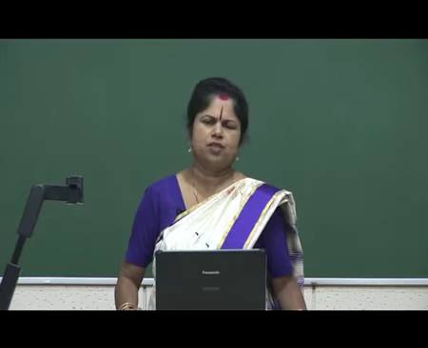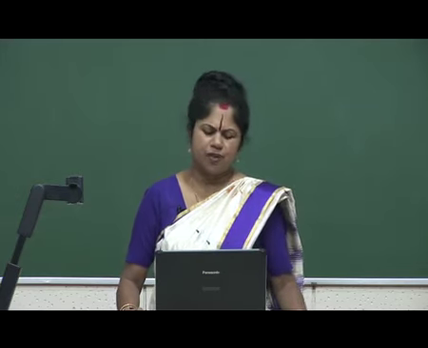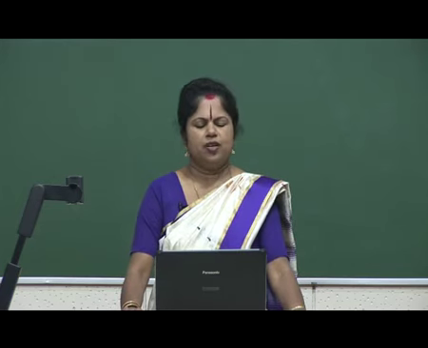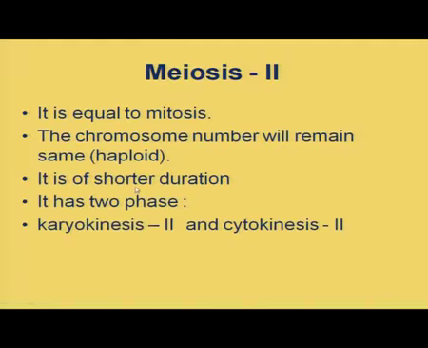Yes, of course, it is the prophase I. So, this meiosis II is of shorter duration and it has again two phases. What will be the phases? Nuclear division, karyokinesis II and cytokinesis II. What does this 2 indicate? Yes, of course, it is the second nuclear division.